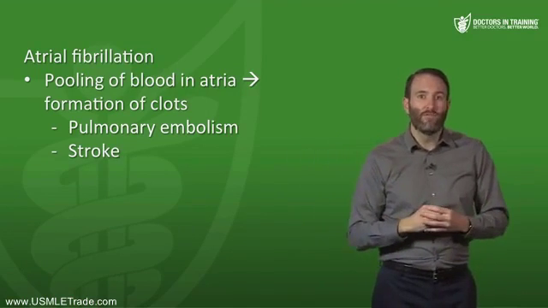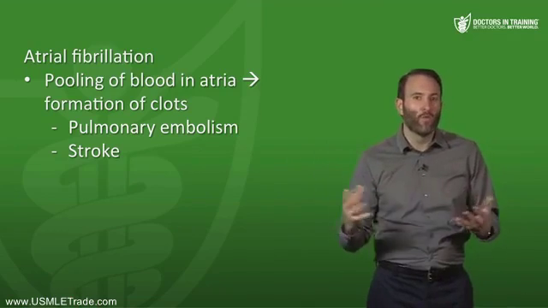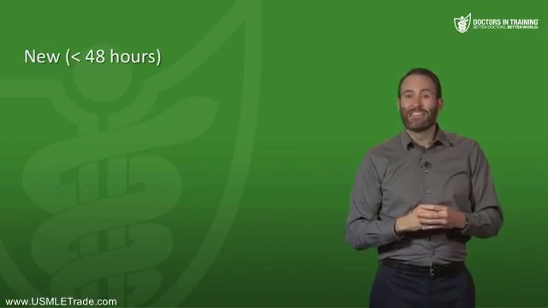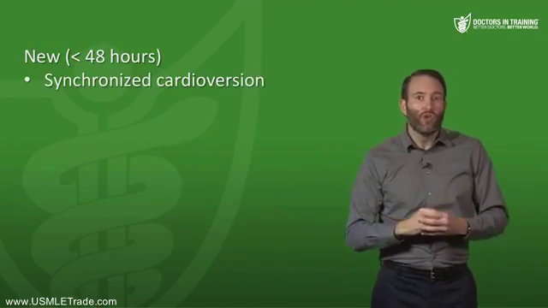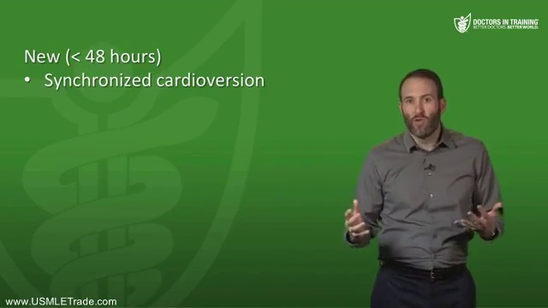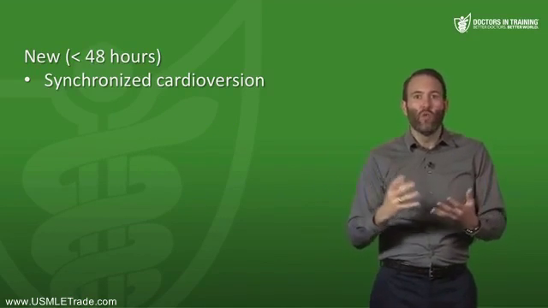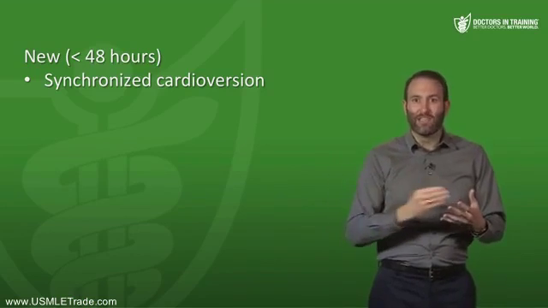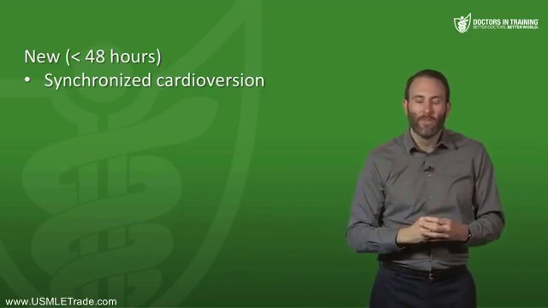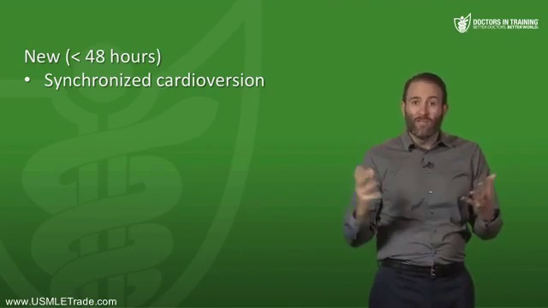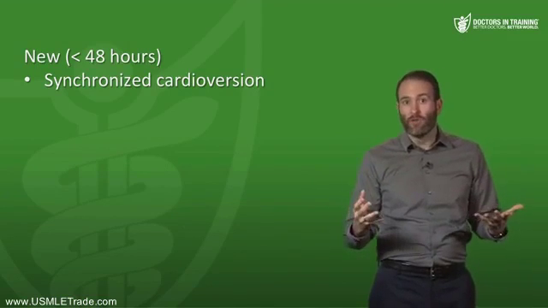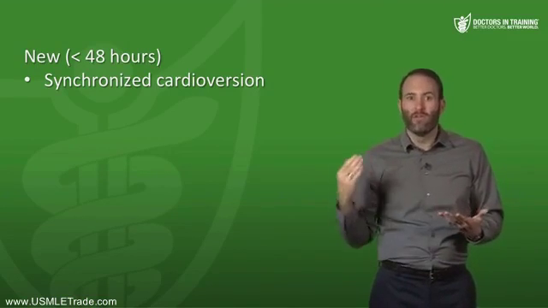Well, first you need to know if this is a new or a chronic form of AFib. If the atrial fibrillation is less than 48 hours old, you can do synchronized cardioversion. So you actually synchronize the cardioversion with the QRS complex so that you basically reset the normal rhythm of the heart. Again, you can do this only if it's new AFib. Why don't we want to cardiovert an older AFib, something greater than 48 hours?